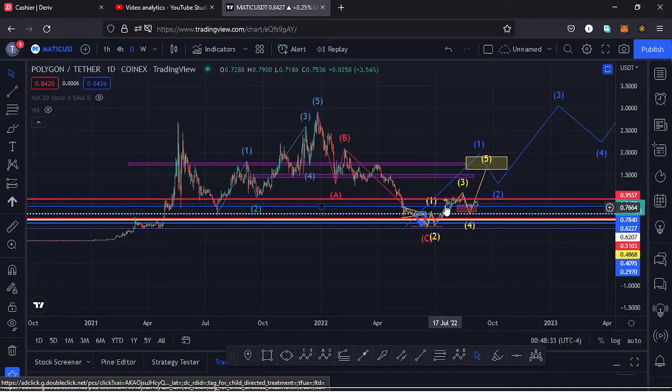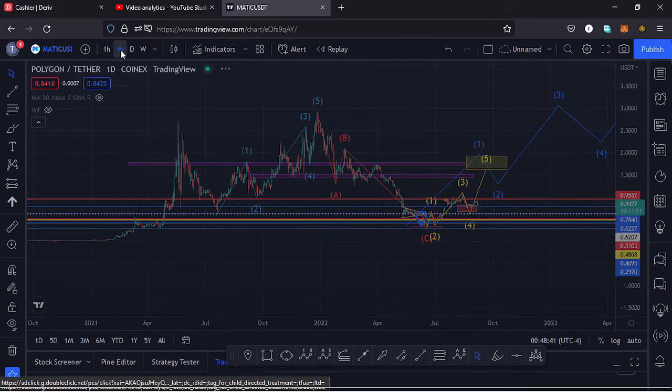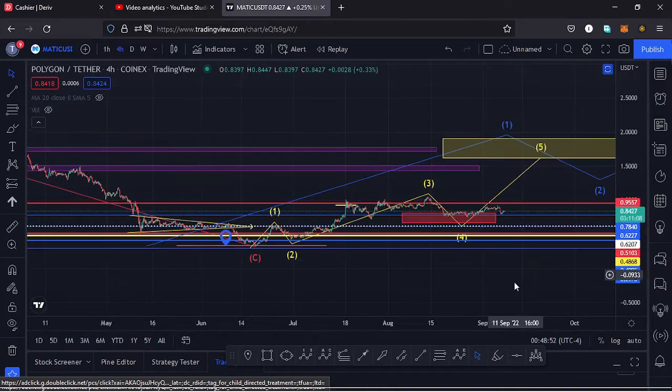And within a wave 1, according to the Elliott waves, you also expect to see fractal waves in formation, and I believe that is what we can see here on the 4-hour chart. So if I jump to the 4-hour chart, you can see I have this yellow fractal wave within a wave 1, which I believe once we see the formation of a wave 5 to the upside, will be completing a higher Elliott wave count 1, and that wave 5 should get us into the target area that I have shown you for that first wave to the upside.